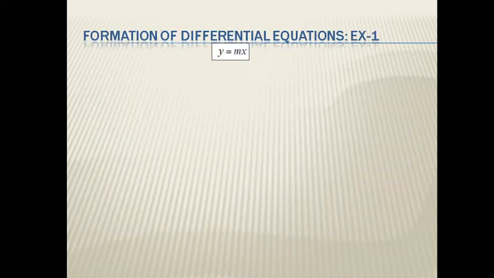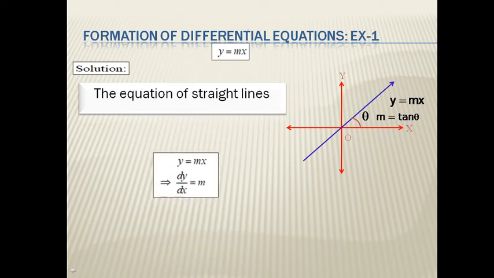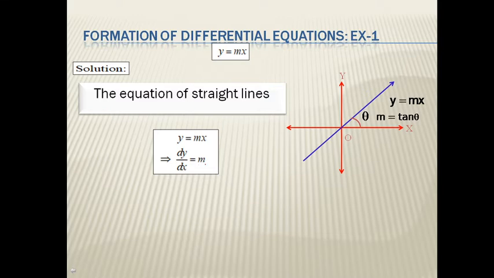Formation of differential equation, example number 1. In this formulation, we consider the equation of a straight line, y equal to mx. In the formation of a differential equation, we eliminate the arbitrary constant and form the differential equation. If the equation for y contains one arbitrary constant, we differentiate one time. Here we consider the equation of the straight line and differentiate it with respect to x. That means dy by dx equal to m.